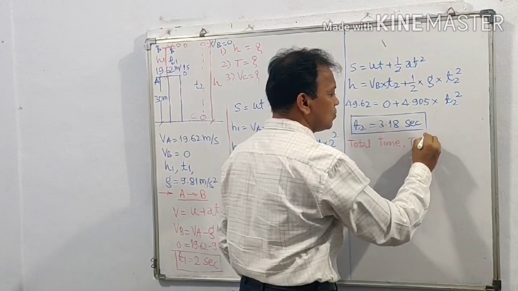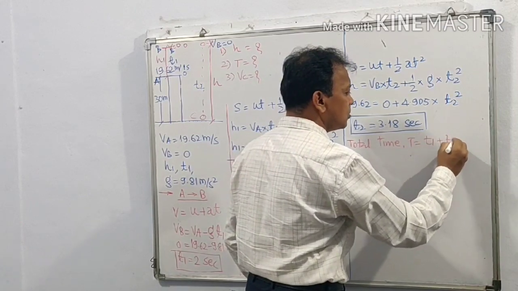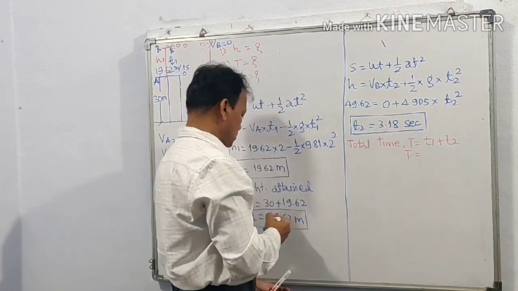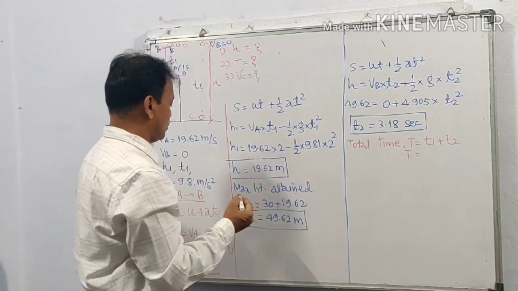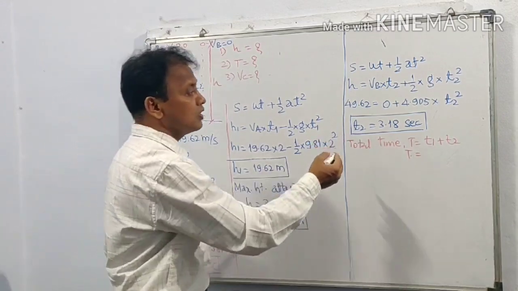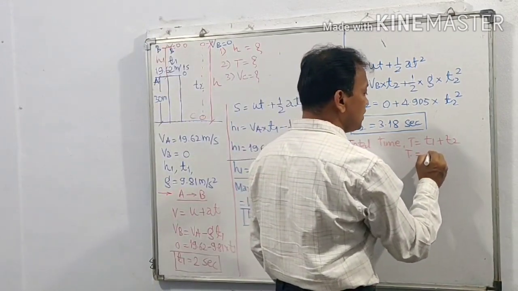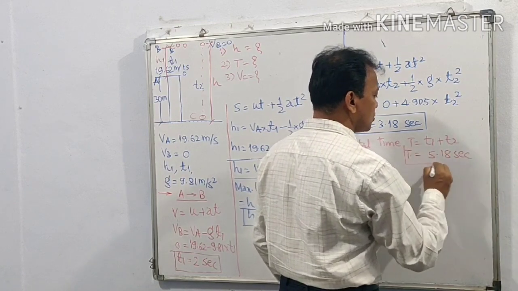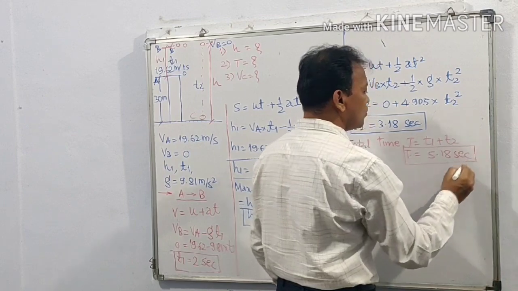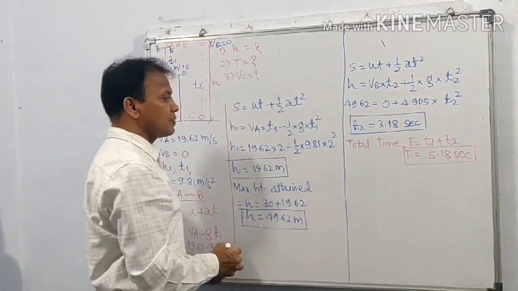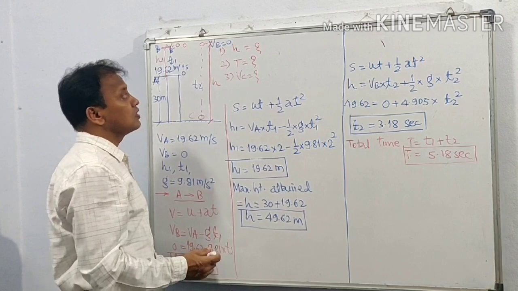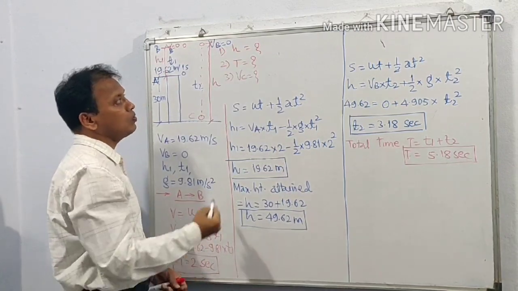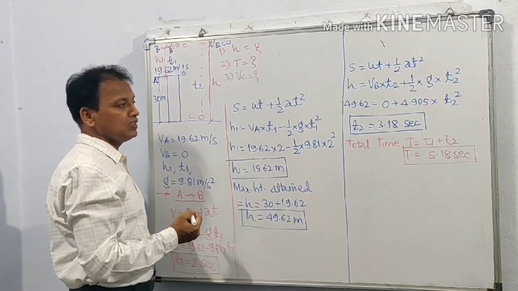T is equal to T1 plus T2, T1 is equal to 2, T2 is equal to 3.18, therefore T is equal to 5.18 seconds. Thus we have determined two parameters, that is maximum height attained by the ball above the ground, and total time for which the ball was in the air.